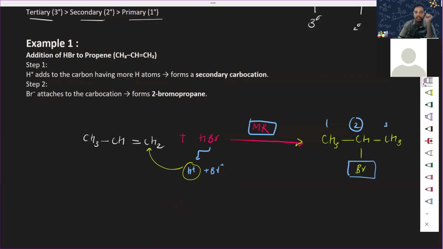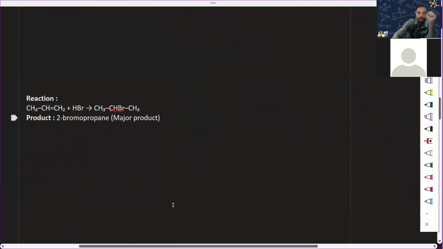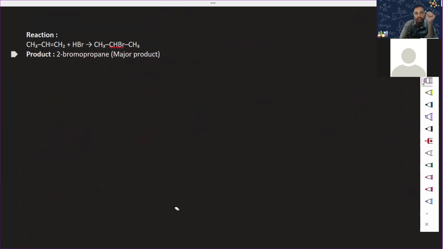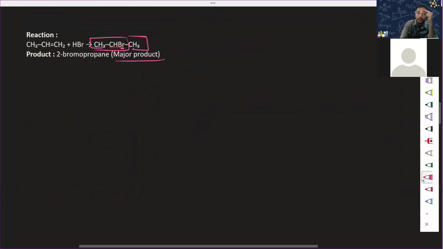Now let's go to the next thing. Let's have the next reaction. What is the next reaction? Okay, this is the reaction. Can you see that? This is the same thing. It is attached on the middle, so this is the major product. So what is the name of this?